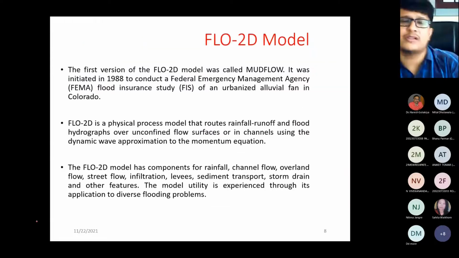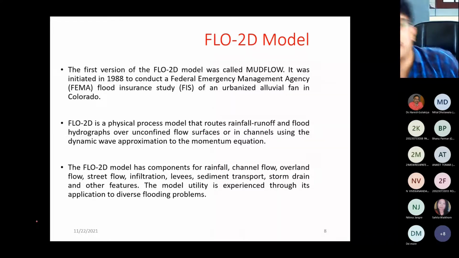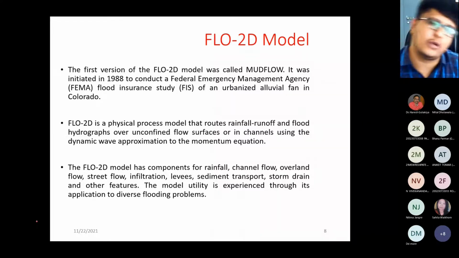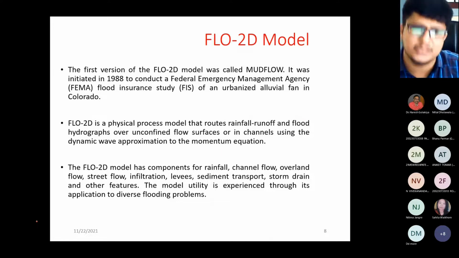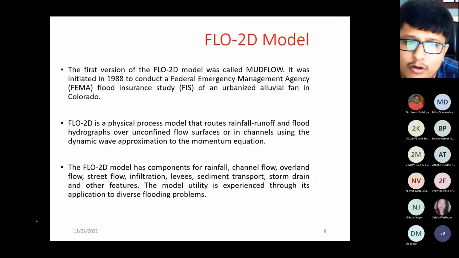Now, these are some of the models which I am going to show you and discuss with you, and then afterwards I will switch over to the HEC-RAS software. So this is the FLO-2D model, also called a mud flow model, and it was initiated in 1988 to conduct a Federal Emergency Management Agency flood insurance study of an urbanized alluvial fan in Colorado. Right, and this software is used for flood modeling as well as for rainfall runoff modeling.